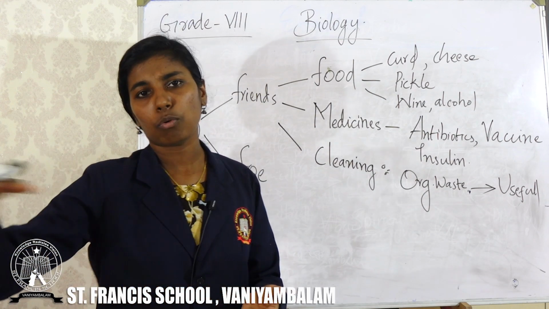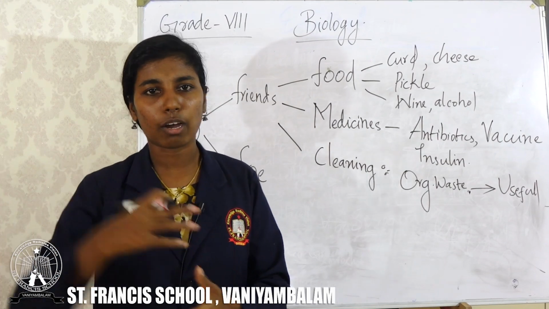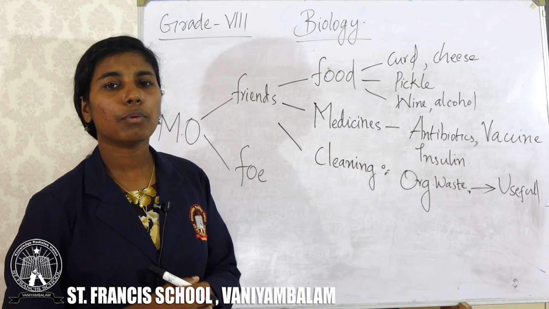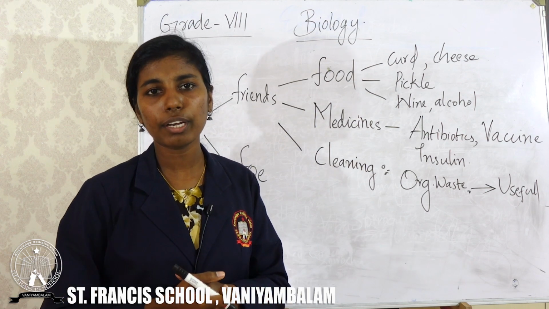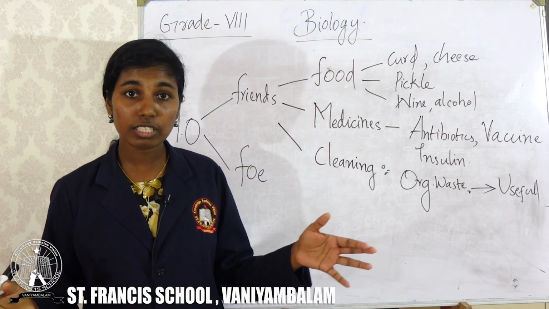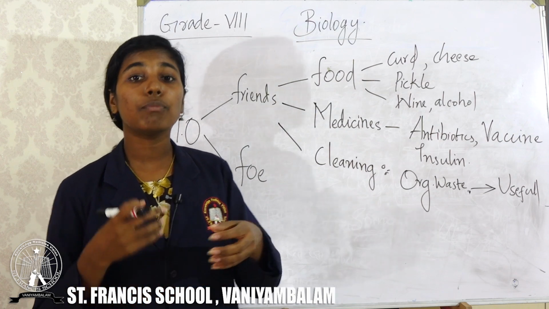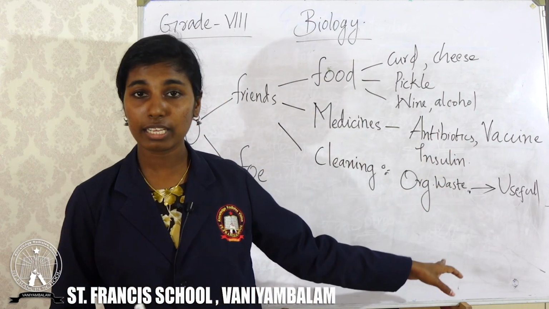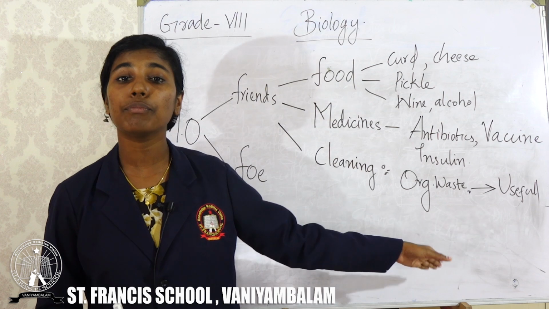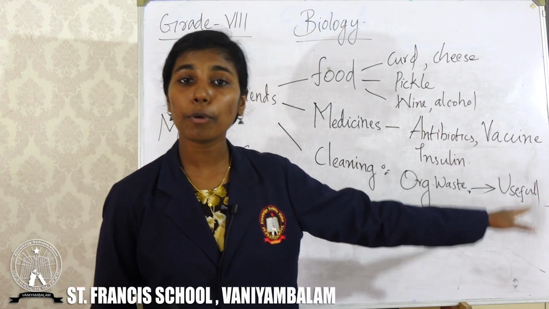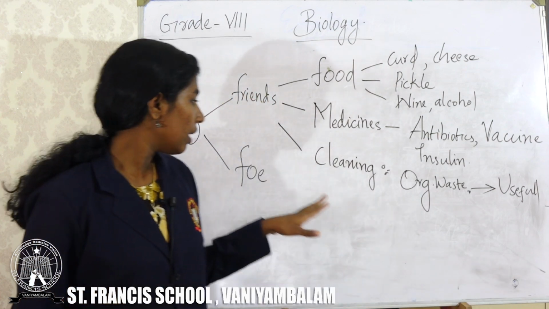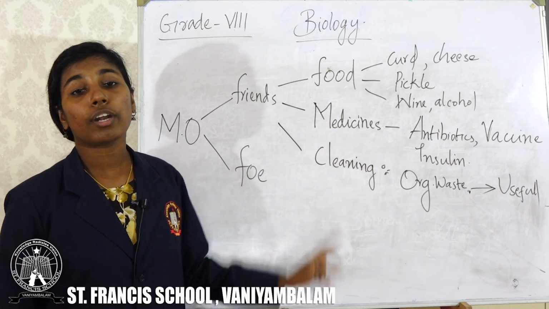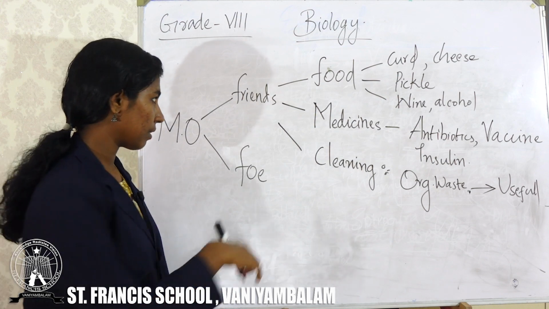We will throw it outside in the soil or dump it outside. Just observe it after 3 to 4 days. Can you see that waste in that soil? Absolutely not, because microorganisms will work on that organic waste and convert it into some useful product. This product will dissolve in the soil. So, for cleaning purposes, microorganisms are very helpful.